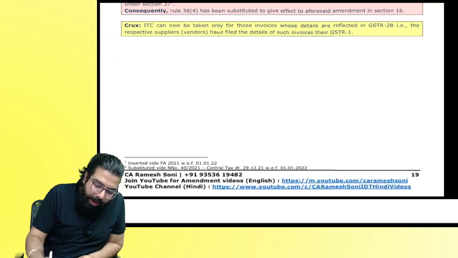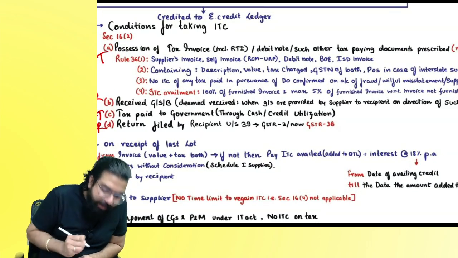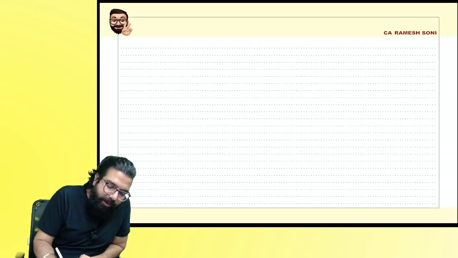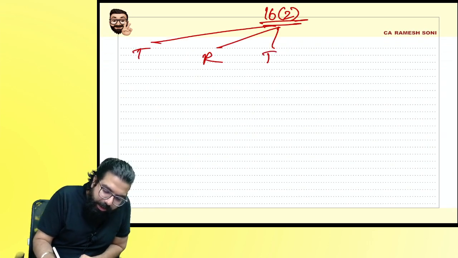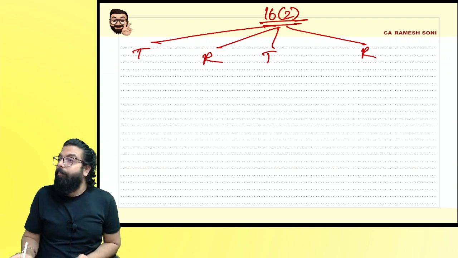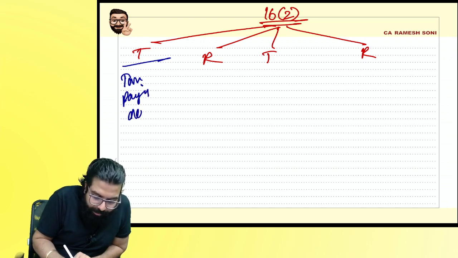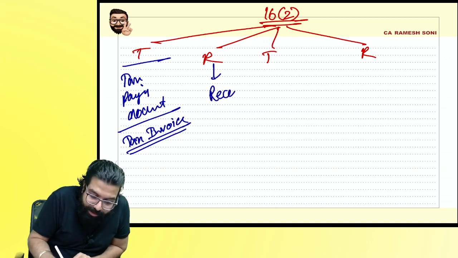Do you remember, to take ITC there were conditions? You remember? I told you, if you want to take ITC, what was the condition? Section number 16 told the conditions. Do you remember, everyone? What was the first? You should have the tax paying document like tax invoice, debit note, etc. Second, you should have received the goods, services, or both.